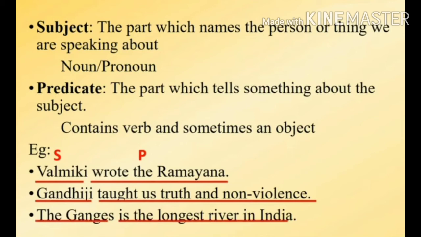Let's have a look at a few examples. Valmiki wrote the Ramayana. Valmiki here is the subject, while wrote the Ramayana is called the predicate. Gandhiji taught us truth and non-violence. Here Gandhiji is the name of a person, while taught us truth and non-violence is called the predicate. Number 3, the Ganges is the longest river in India. The name of the river is Ganga, so it is called the subject. Is the longest river in India is called the predicate.